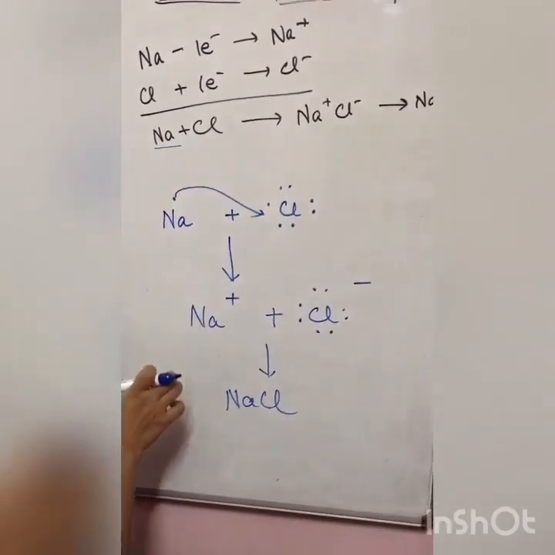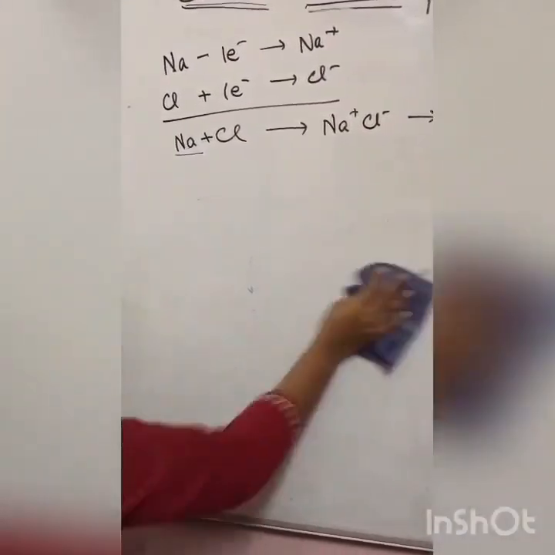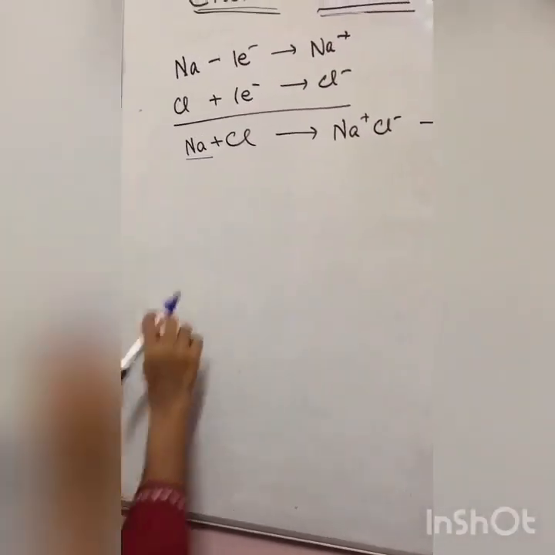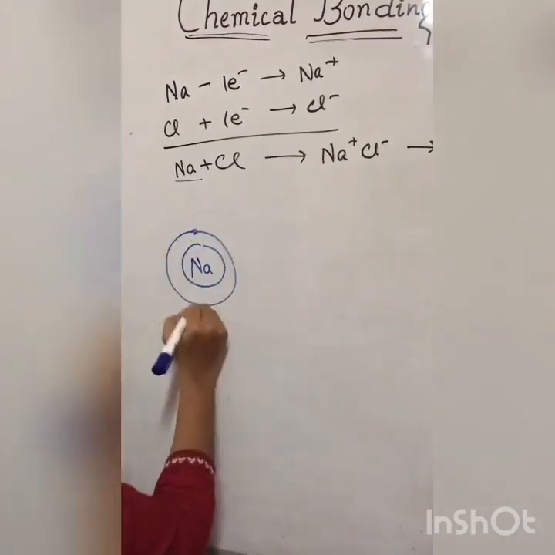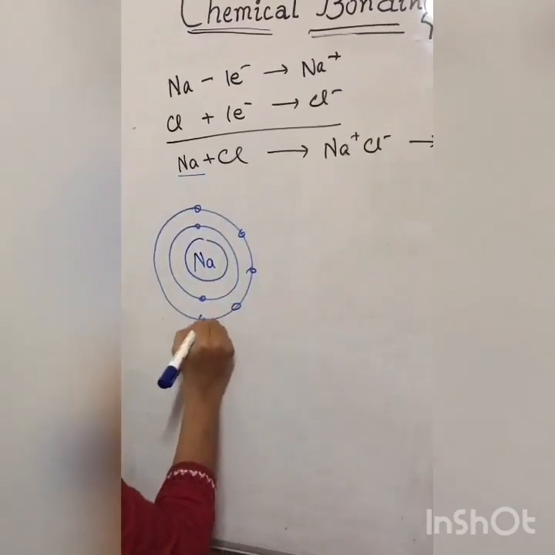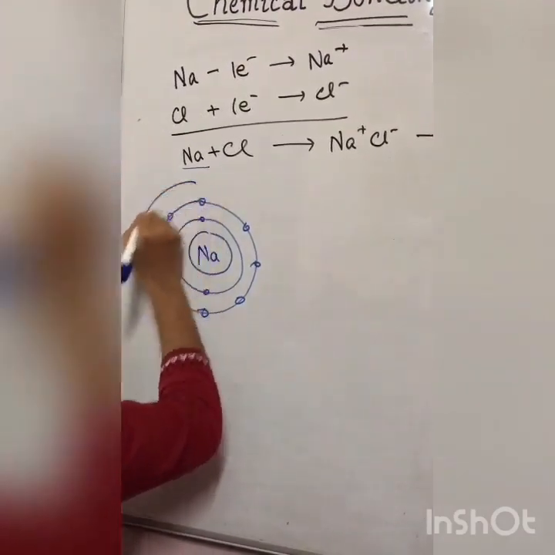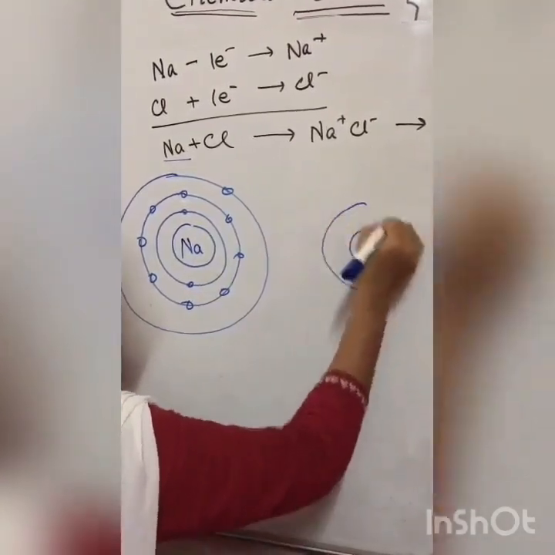Now next diagram representation is atomic orbital diagram. Okay, now for atomic orbital diagram you have to draw all the electrons. So first shell has 2 electrons, second has 8 electrons, and the third shell has only 1 electron. Similarly for chlorine you also have to draw.